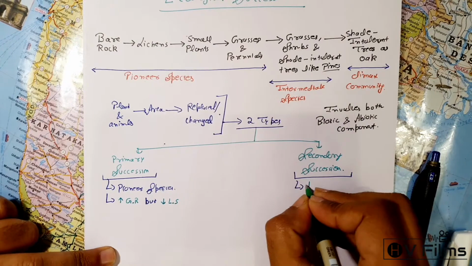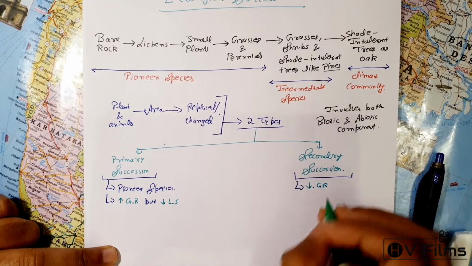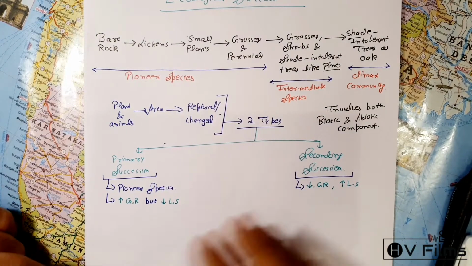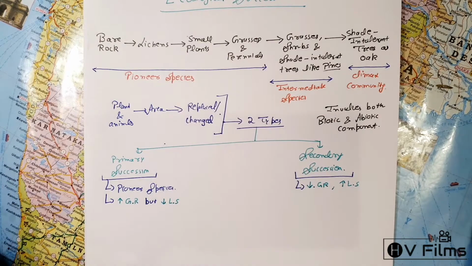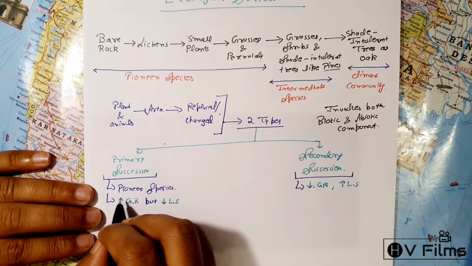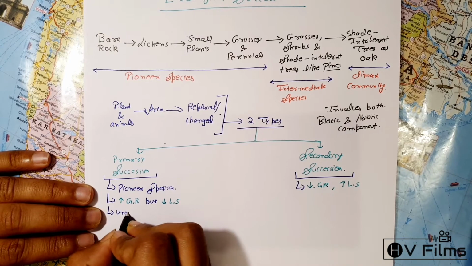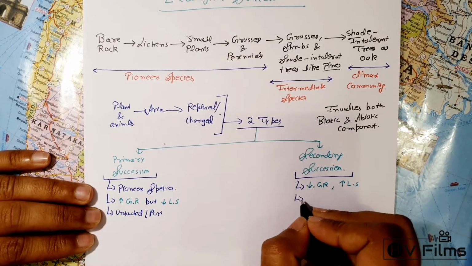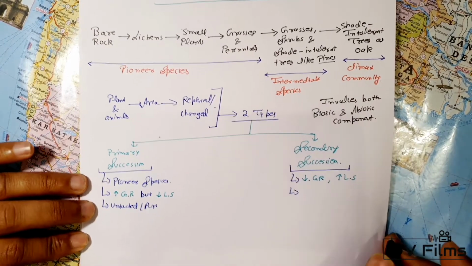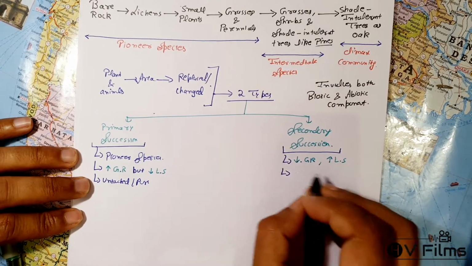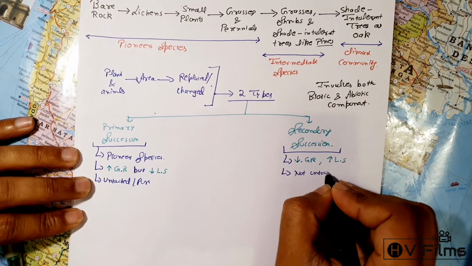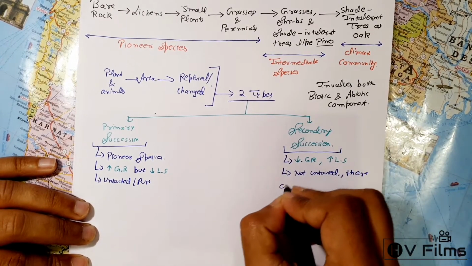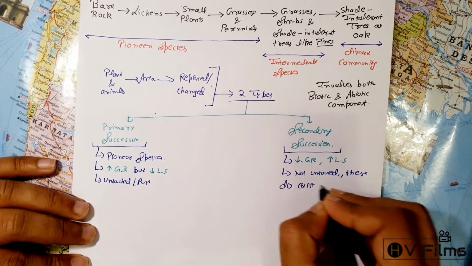But in secondary succession, the growth rate is slower and there is a higher lifespan. So it's completely opposite to primary succession. As we said, primary succession is on a completely untouched, pure area. In secondary succession, at one point in time an ecological community did exist, so it is not untouched. There does exist natural vegetation.